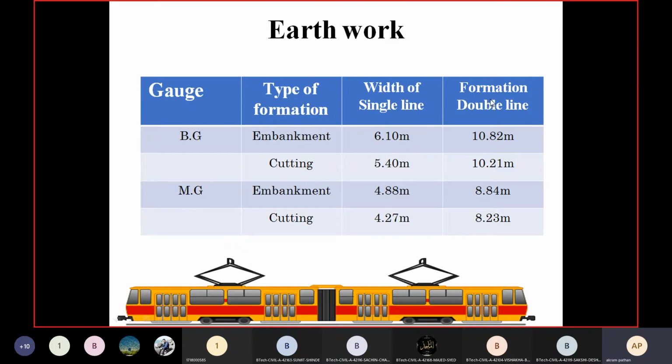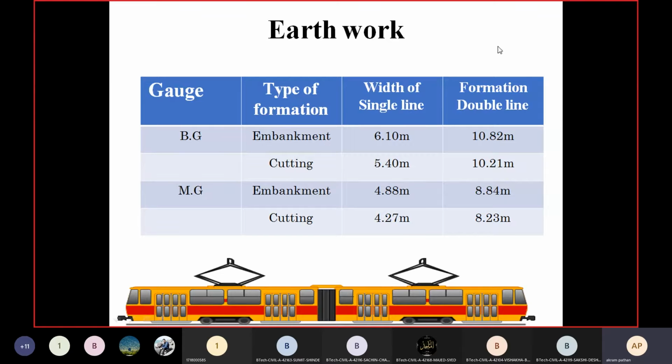then the types of formation we have, then the width of the single line and the width of the formation of the double line. As far as the BG, that is the broad gauge, is concerned, in case of filling, that is the embankment, the width of the single line is 6.10 meter, and in case of the double line it should be 10.82 meter.